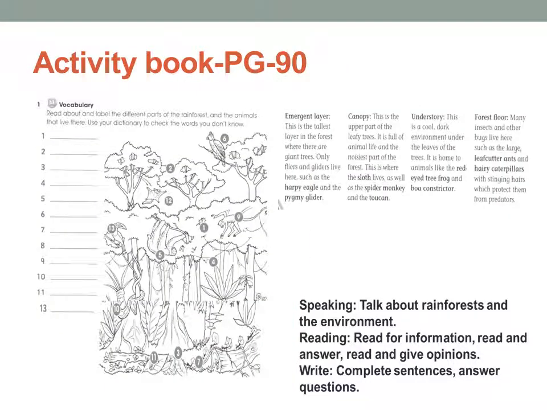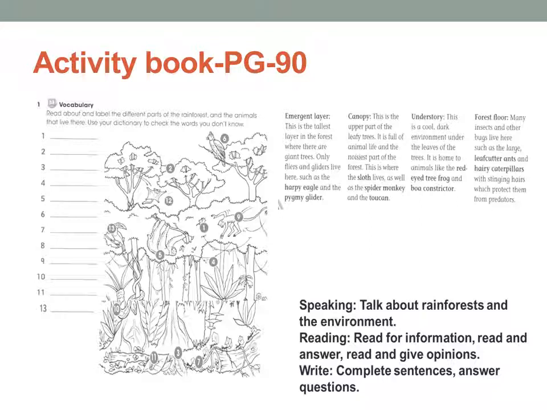Now take out your activity book, page number 19. Now you can see activity 1. Read about the layers and label the different parts of the rainforest and animals that live in them. Use your dictionary, check the words you don't know. So you can see there is a picture and there are numbers 1, 2, 3, and you have to write down what is number 1 in the fill-up. For that you need to read the text below. You can see the text there in the activity book.